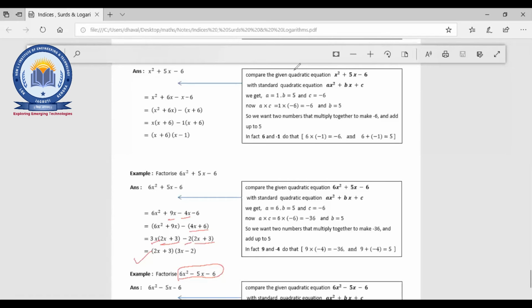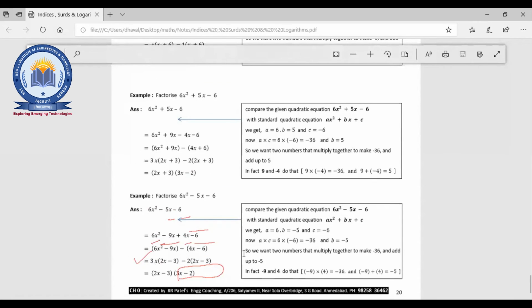Vinay, number 45. Do it quickly. Okay, Dhruvin, unmute yourself. Yeah, the answer will be 3x plus 2 and 2x minus 3. Okay, the answer will be 3x plus 2 and 3x plus 2, and is it? Okay, no problem.